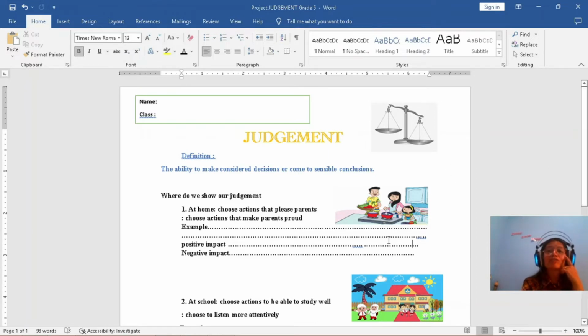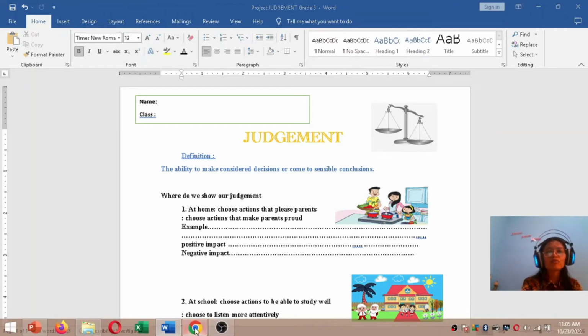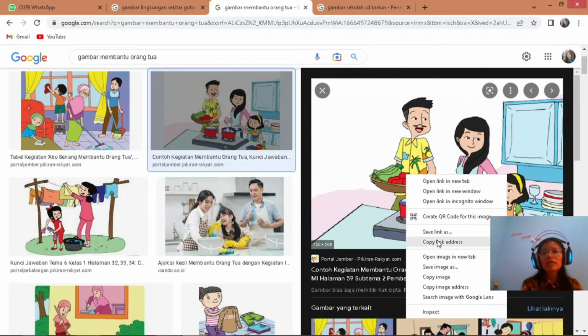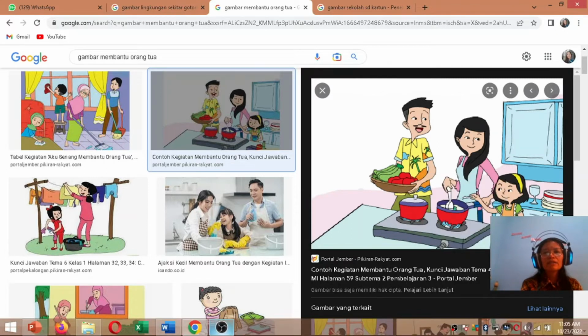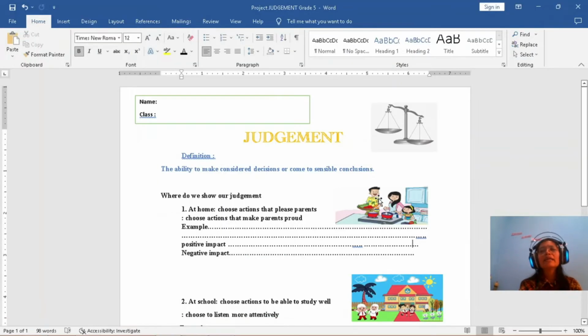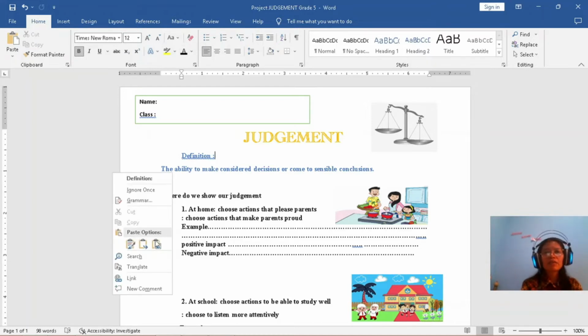Then you take a picture from Google. You go to Google and find it here. You copy the image like this, then go again to here and paste it. How to copy? Just make it like this.